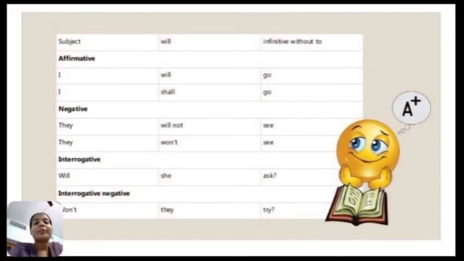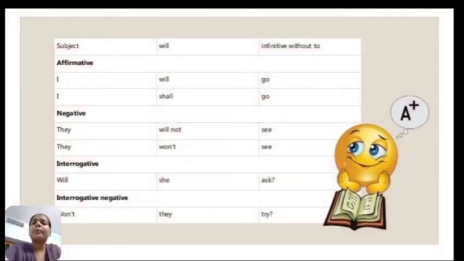Now, for more clarification, here are some examples which are in front of you. For affirmative sentences, we choose the subject I or they. So for an affirmative sentence: subject plus will plus infinitive without to, meaning bare infinitive.